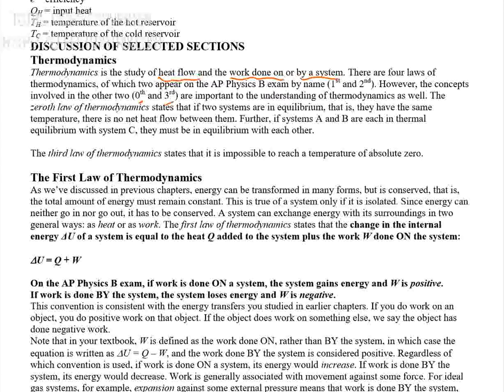The zeroth law of thermodynamics states that if 2 systems are in equilibrium, that is, they have what? The same temperature, there is no net flow between them. This